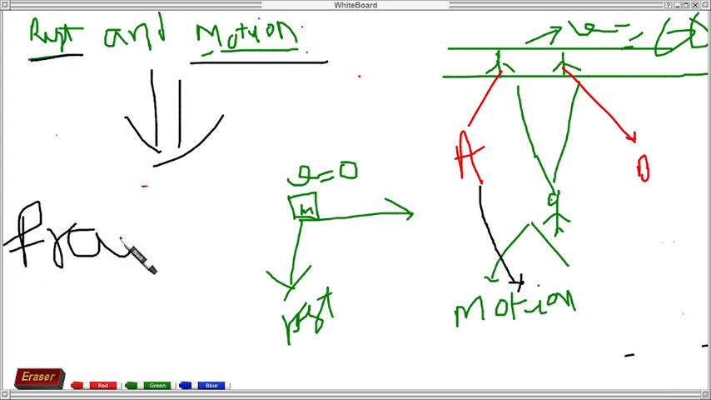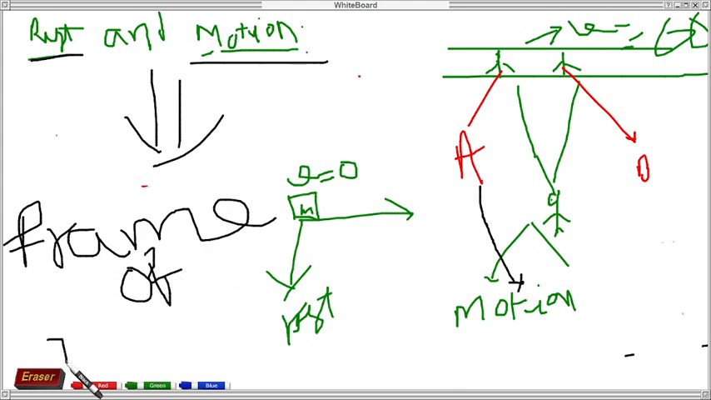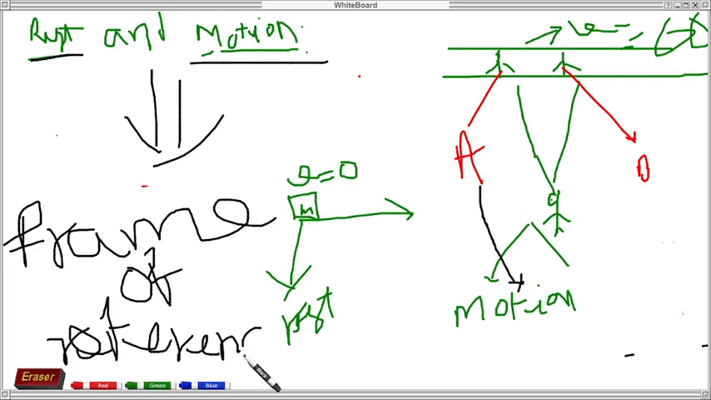So you can't predict which body is at rest and which body is in motion without knowing the frame of reference you are talking about. Only then can you say this body is at rest or this body is in motion. You have to predict with the frame of reference.